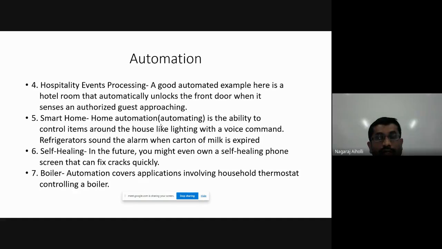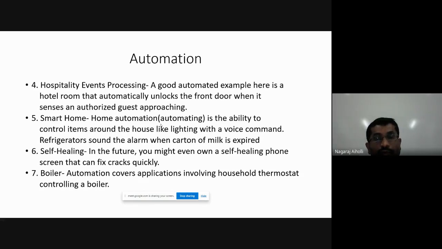Smart homes, you might have heard of smart homes. It is home automation, wherein suppose you have kept a carton of milk in the refrigerator, in your fridge, right? And suppose that carton of milk is expired, if its date is barred, then it will sound a siren indicating that the carton or packet of milk is expired.